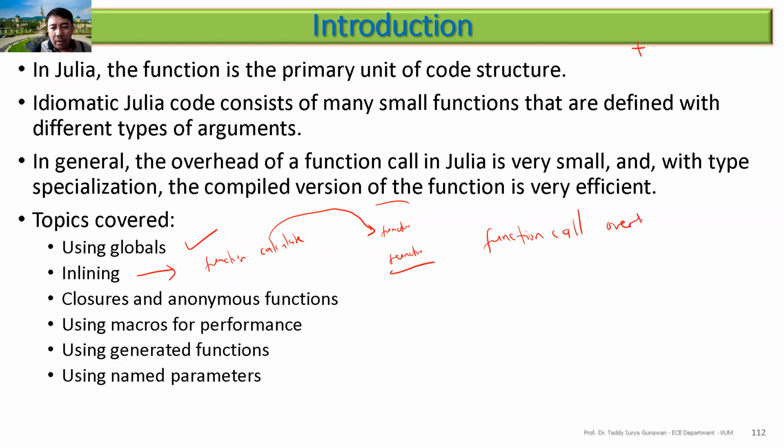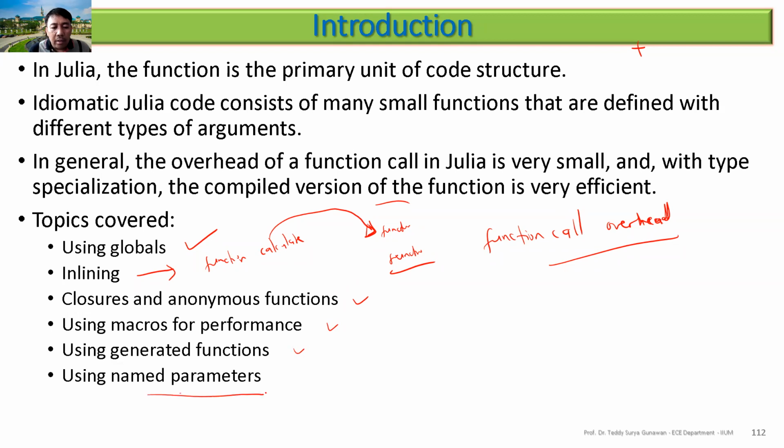Although it is small, when you call it, let's say, 1,000,000 times, at the end it will add up. So Julia tries to make an inline function.